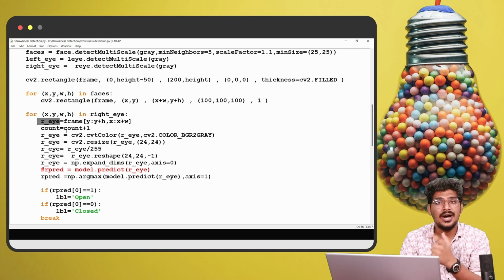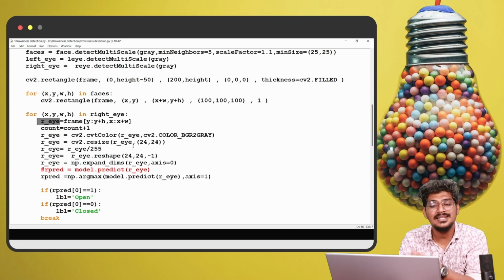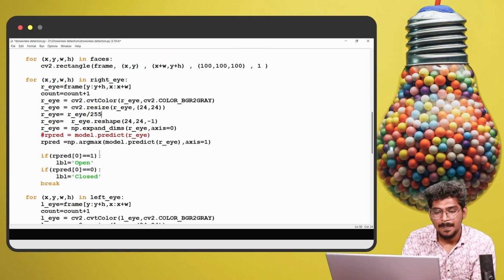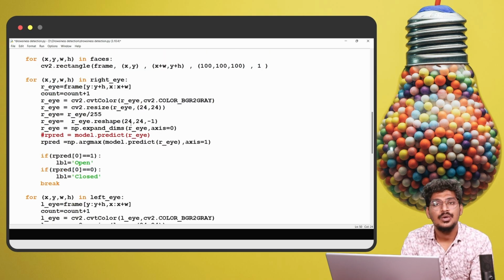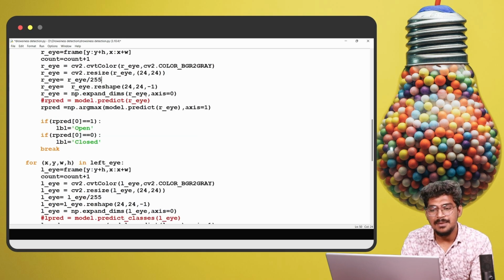So now we are going to count plus. Count plus will be increasing the count. Then for the right eye, converting to grayscale, then resizing the image and rescaling the image. The value will be converted into 0 to 1. Already the value is 0 to 255, so we are going to normalize the image to 0 to 1. That is the reason we divide it by 255. Then reshaping the image to 24 by 24, then expanding the dimensions.